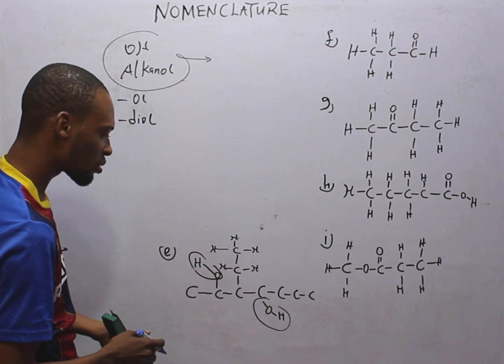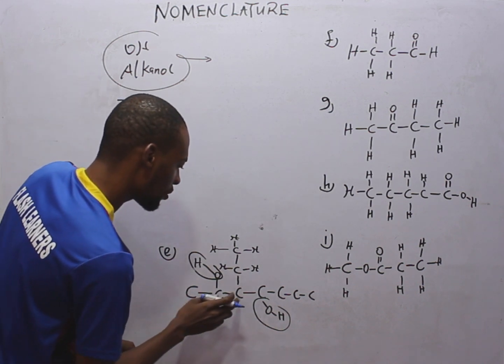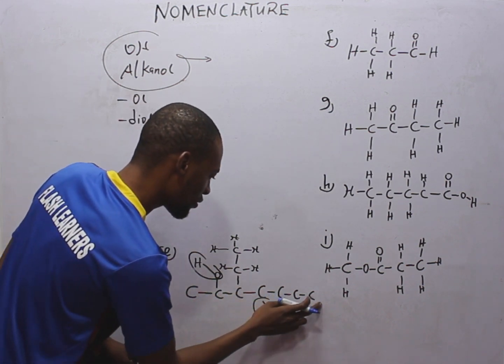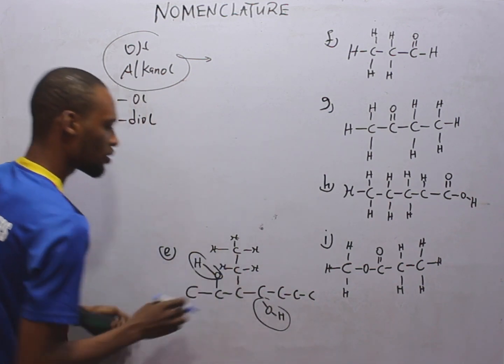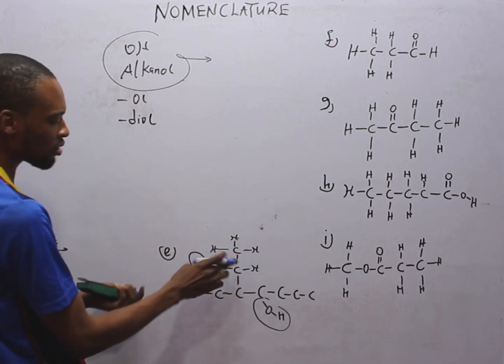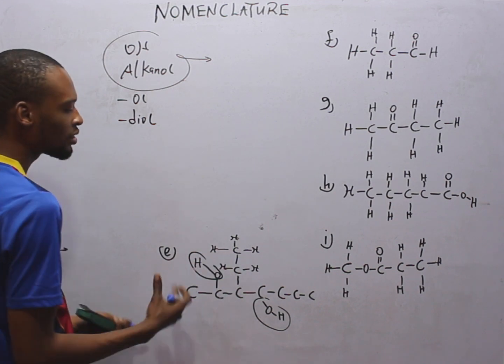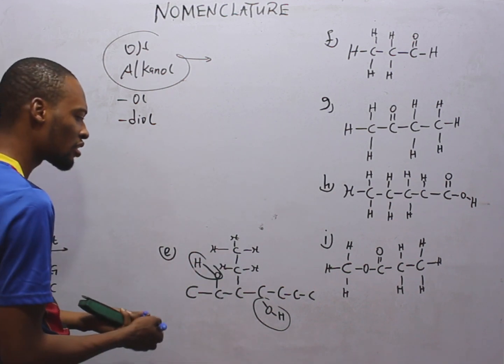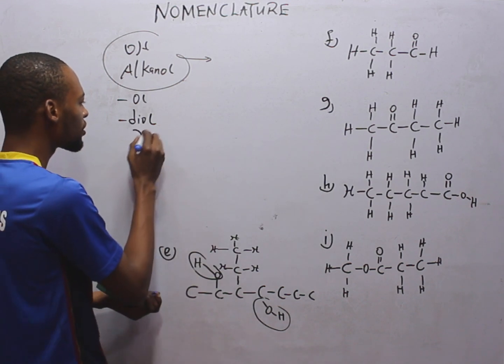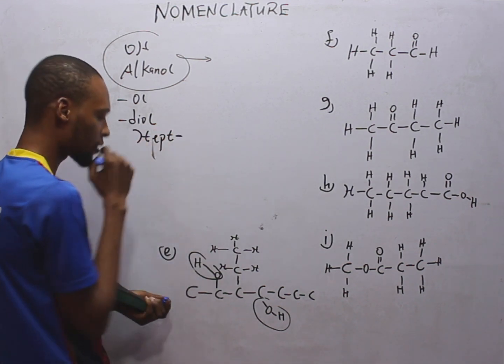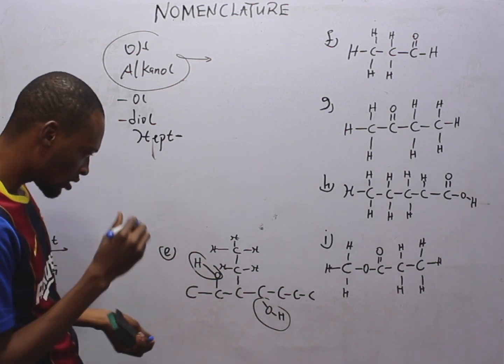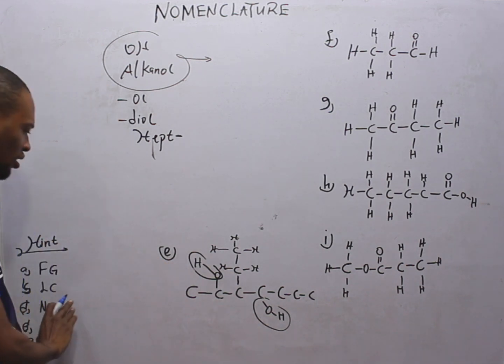Now let's count. 1 2 3 4 5 6 7. Anyhow you choose to count, the longest carbon chain is 7. And what is 7? Hept. The next step is to number the carbons.